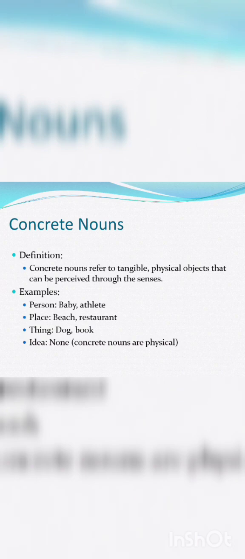So far we have discussed common and proper noun, and now we are coming to concrete noun. A concrete noun is defined as a noun that is tangible. Any noun that is physically existing comes under the category of concrete noun. Here are a few examples: baby, athlete, beach, restaurant, dog, and book.